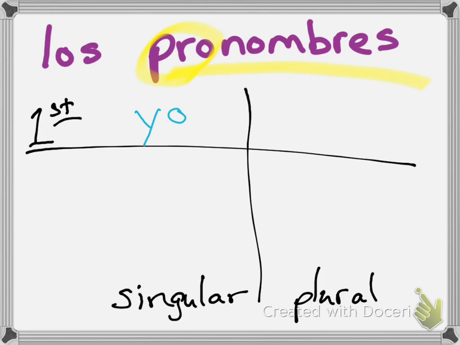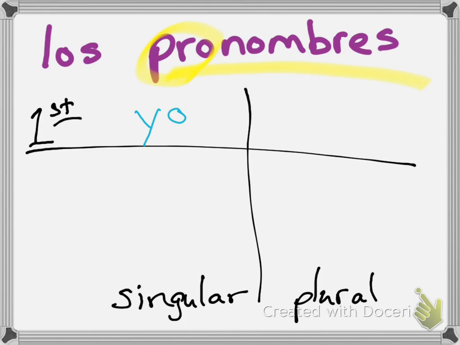Okay, yo. Depending on where you are, this yo might be pronounced a little bit differently. If you're in Argentina, it's going to be sho. If you're in parts of Mexico, it's going to be more like a yo. But yo, you can say it with a ya as well, yo.